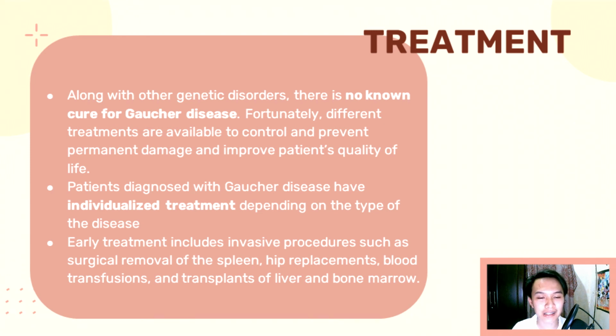Early management of Gaucher disease is based on the distinctive symptoms of each patient. Treatment includes invasive procedures such as surgical removal of the spleen, hip replacements, blood transfusions, and transplants of liver and bone marrow. Even so, these procedures fail to identify the actual cause of Gaucher disease. Nowadays, the aforementioned procedures are last resort treatment because they are considered as a high-risk approach.